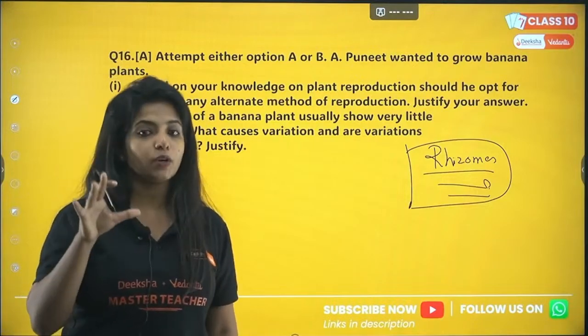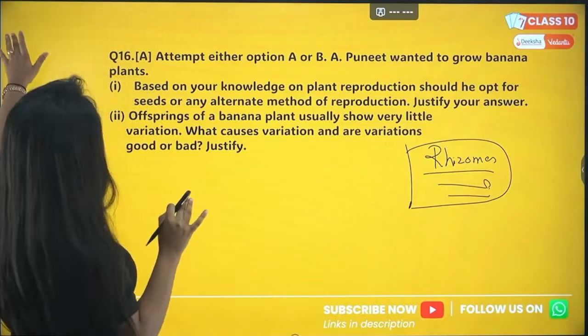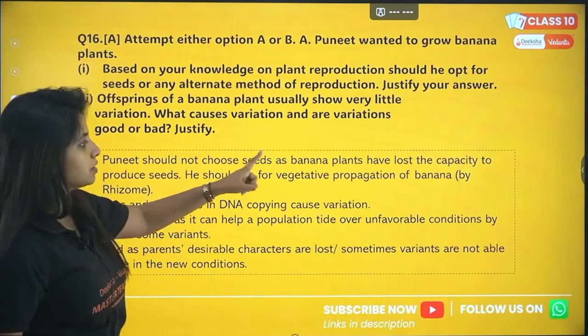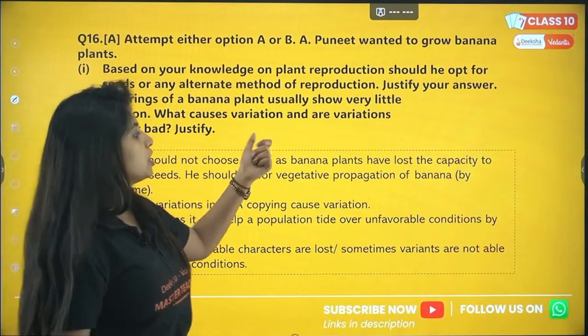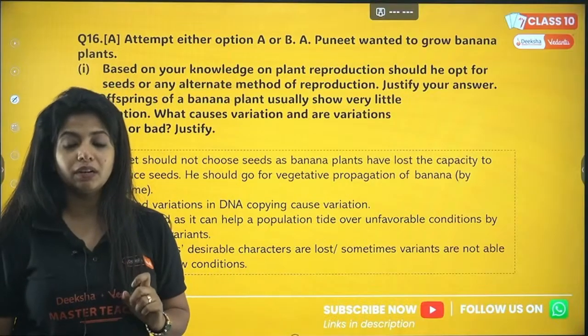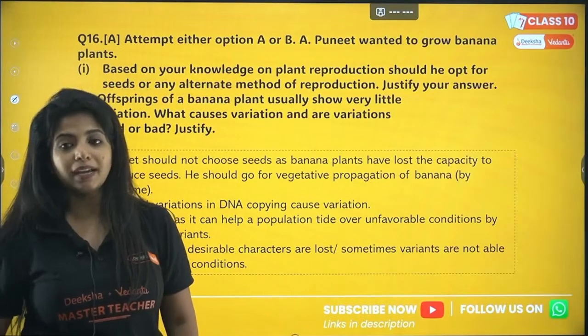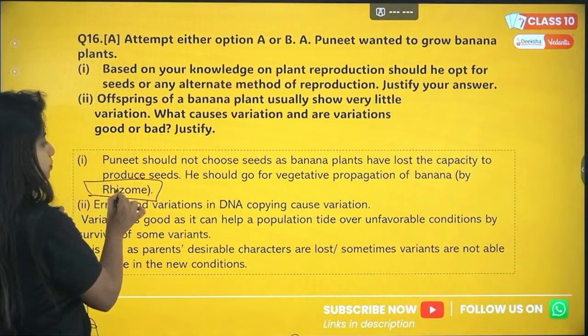You cannot rely on seeds in the case of banana. So what is your answer for this question? We need vegetative propagation. Puneet should not choose seeds as banana plants have lost the capacity to produce seeds. He should go for vegetative propagation of banana. In your marking scheme it is written as by cutting. No, it's not by stem cutting, rather you have to use rhizome.